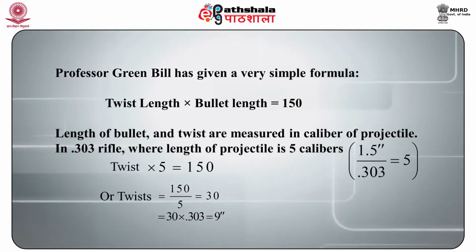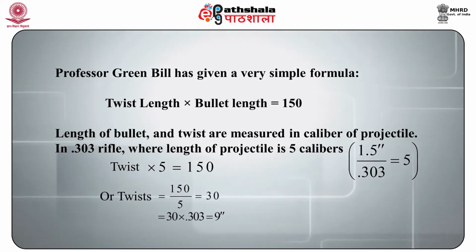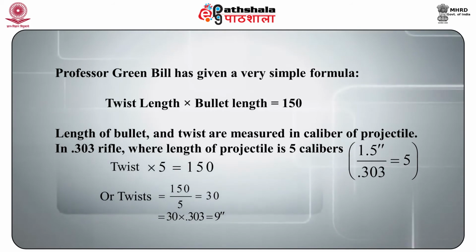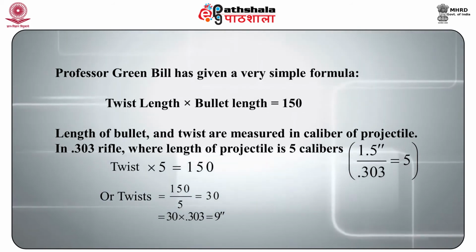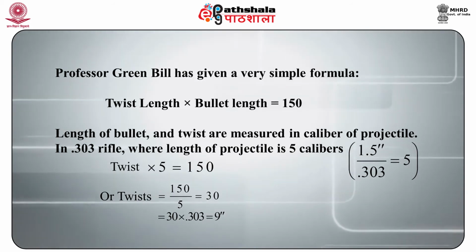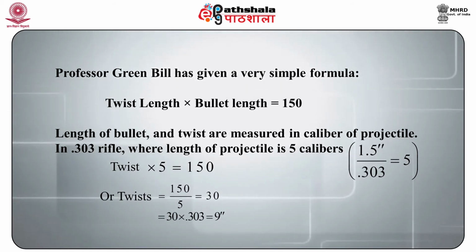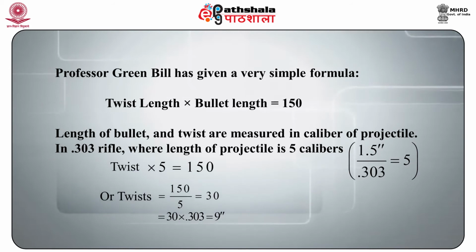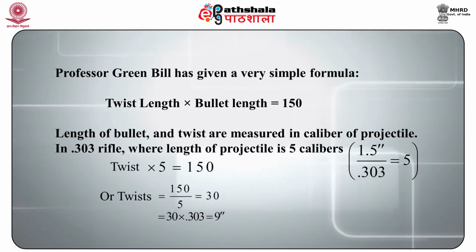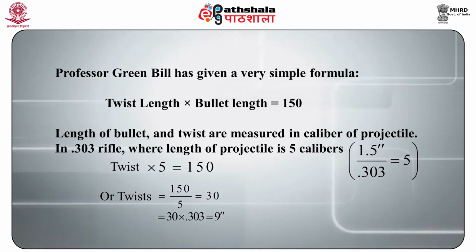Professor Greenhill has given a very simple formula for this, which is twist length times bullet length is equal to 150. Here the length of the bullet and the twist are measured in calibers of the projectile. Let us take a case of the .303 rifle where the length of the projectile is 5 calibers.